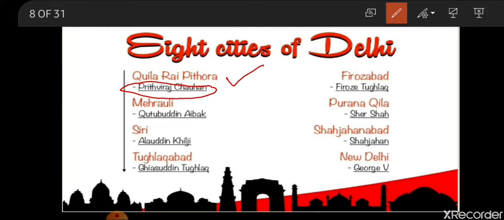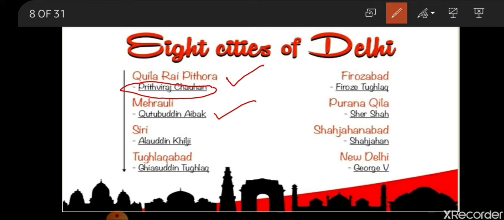Mehrauli, all of you know, is famous for Qutub Minar, and Mehrauli was founded by Kutubuddin Aibak. Siri was built by Alauddin Khilji. Alauddin Khilji took many measures for the welfare of the people of his kingdom, and for that purpose he built a tank.